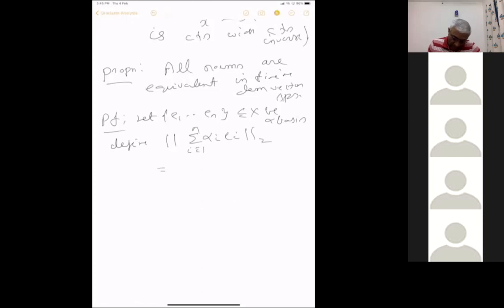This is equal to summation mod alpha i square whole power half. It's clear this is a norm, like we check it's a norm in Rn or Cn. So it's similar to that. Alpha is in scalars, either C or R. So I will prove that every norm is equivalent to this norm too. Let this be any norm on X. Then we will prove that this norm is equivalent to this norm too.